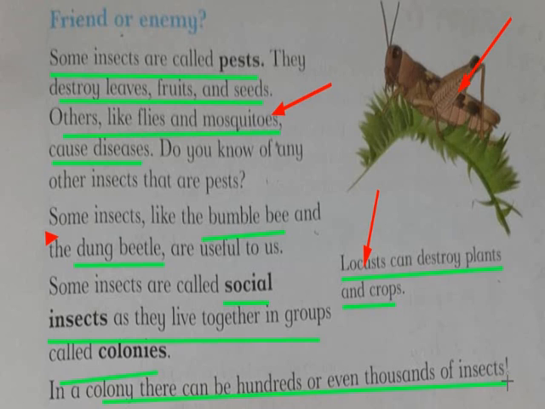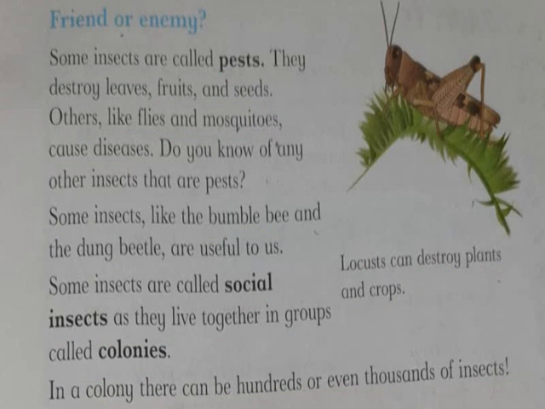So, what did we learn today? We learned that insects are different from birds. Why? Because insects do not have bones, but they are similar also. Why? Because they can fly like birds. They have wings also. And we learned that they have an outer covering known as chitin, which protects the insects.